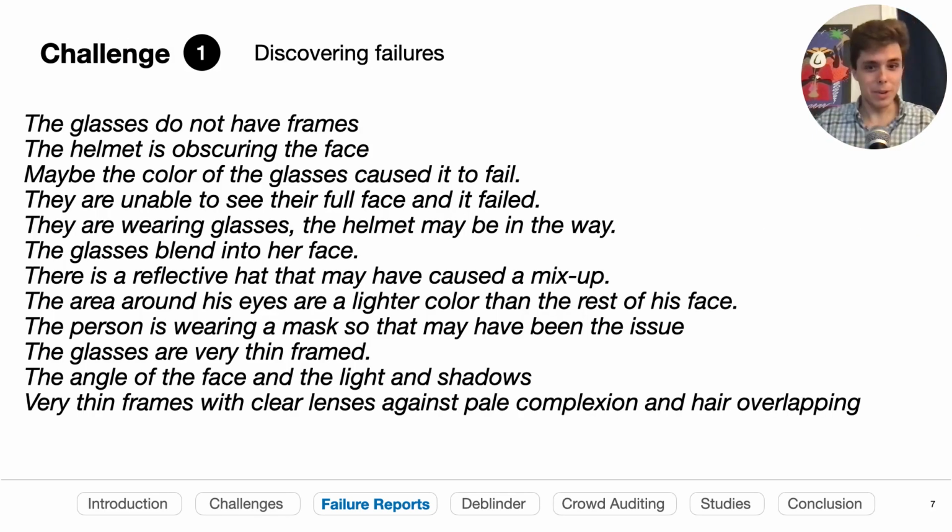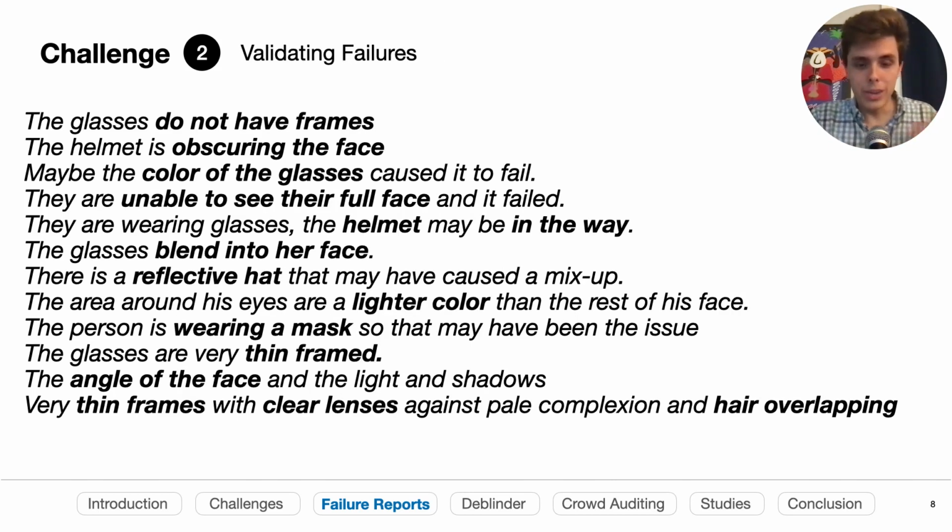So we can collect a bunch of these reports, but we kind of go back to these original two challenges. First, we have a bunch of these textual reports and we have to sift through them to actually find any patterns of error. What are the common frequent model failures that people are reporting? And even if we're able to go through and discover all these patterns, how do we actually validate and verify that those generalize? They're not one-off errors, or they're not confounded by other reasons why the model might be failing.